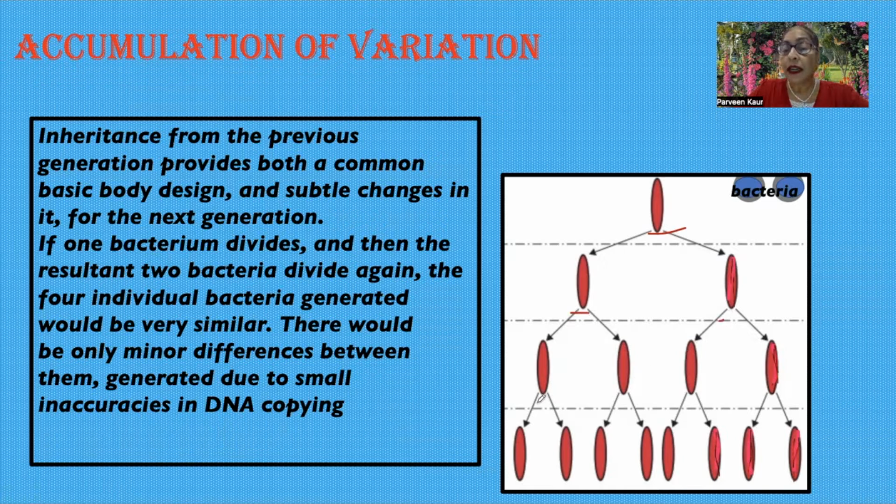Then two bacteria multiply into four bacteria. This process continues and you will find very minute differences. This minor difference is due to inaccuracy in DNA copying.